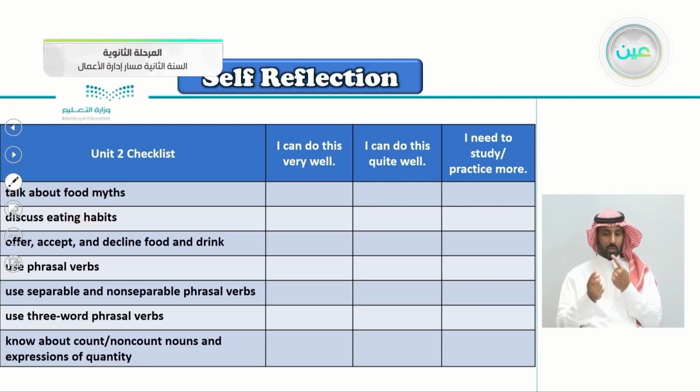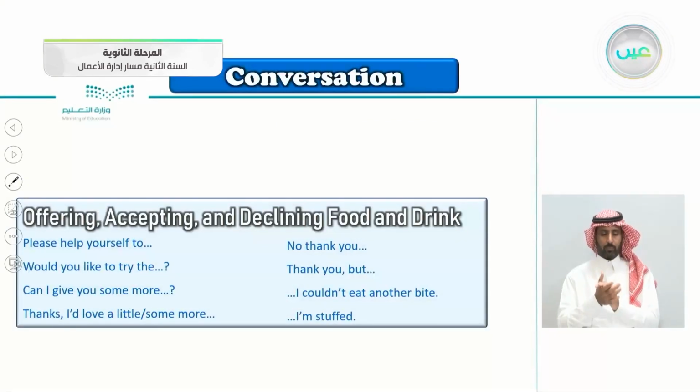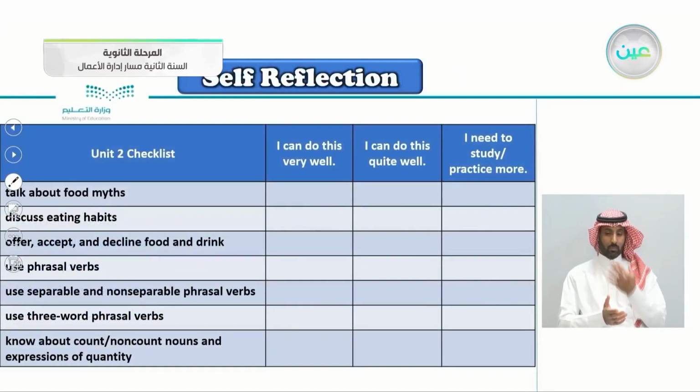Discuss eating habits. Offer, accept, and decline food and drink. If you want to offer food or accept food someone is offering, or decline food and drink: please help yourself. Would you like to try that? These are all offerings here. Can I give you some more chocolate, for example? Thanks, I'd love a little, or I'd love some more. Here you are accepting. No, thank you. Here you are declining. Thank you, but I couldn't eat another bite. I'm stuffed. So is this easy or hard for you?